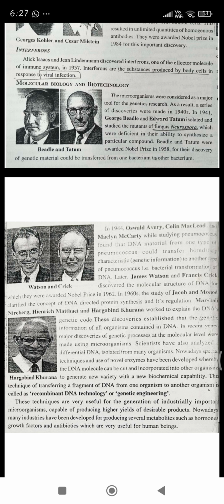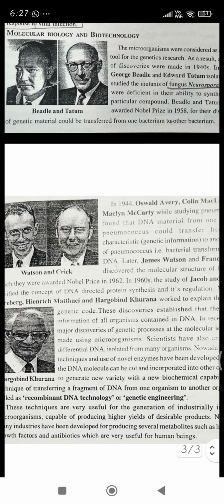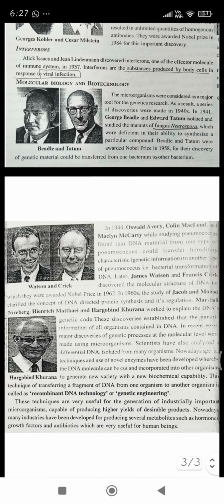Then later, James Watson and Francis Crick discovered the molecular structure of DNA, for which they were awarded the Nobel Prize in 1962. We will also see the Watson and Crick model of DNA. Then the study of Jacob and Monod clarified the concept of how DNA directs protein synthesis and its regulation.